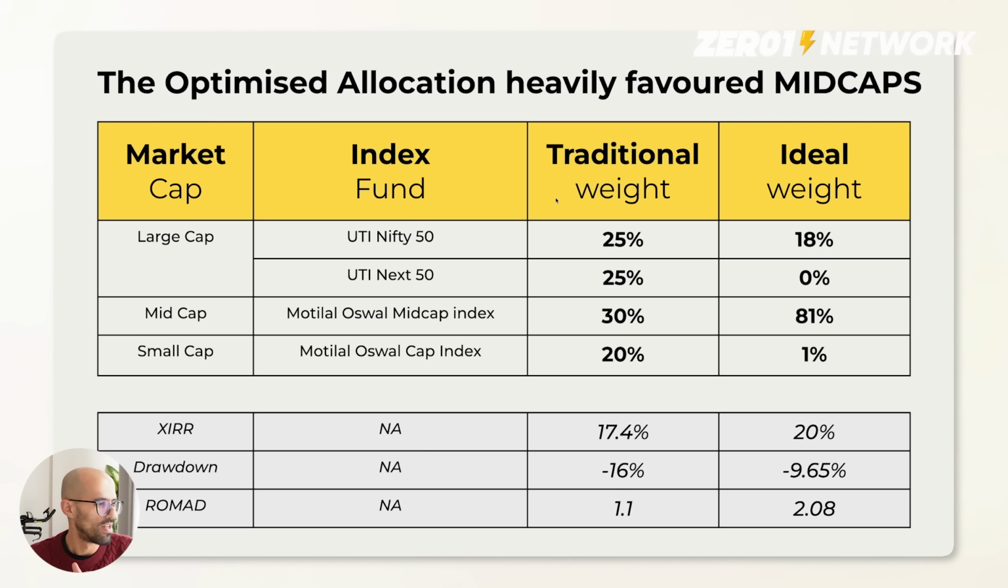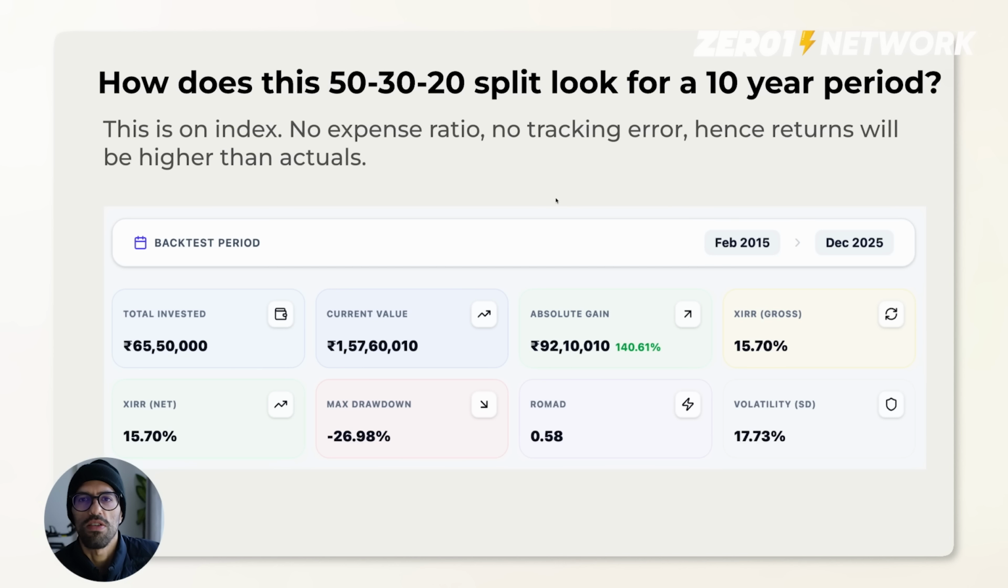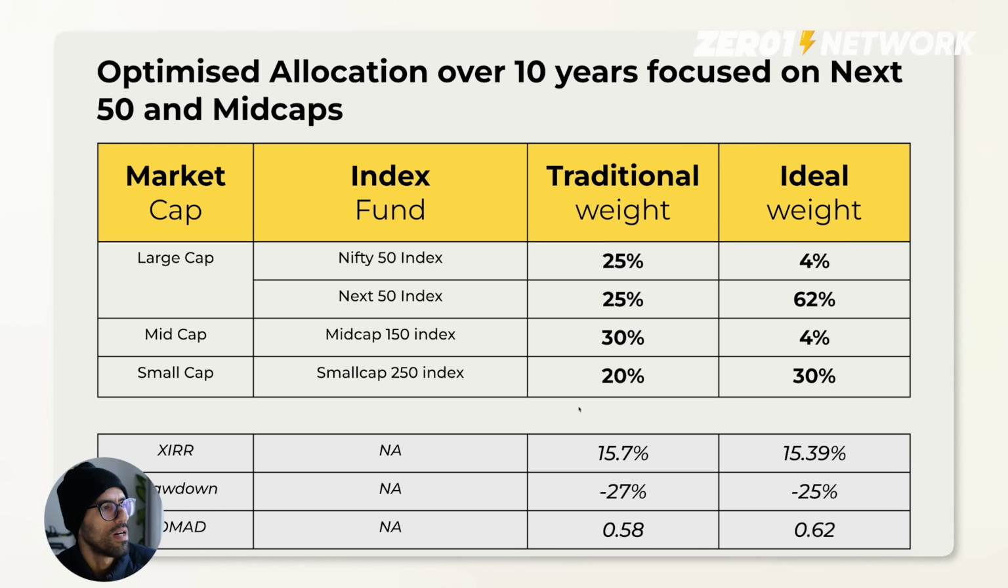With me? Okay. So the setting has changed a little bit because I have shot this in multiple settings and it's cold in Delhi. So how does this 50, 30, 20 split look over a 10 year period, right? Now let's look at that. 50 large cap index, 30 mid cap index, 20 small cap index. You get an XIRR of 15.7% at a ROMAD of 0.58, right?